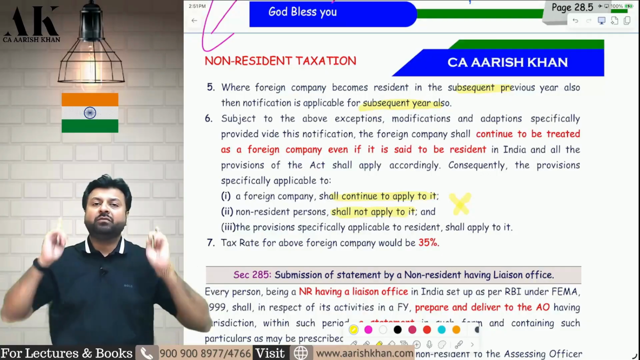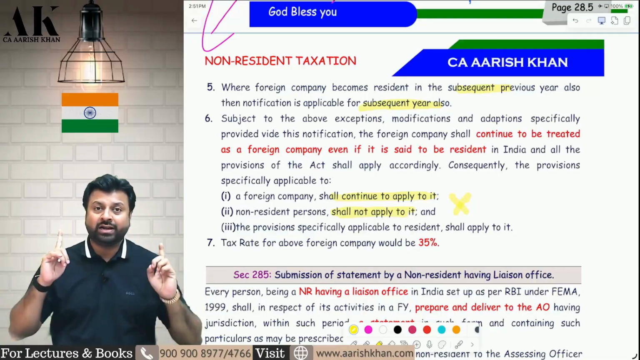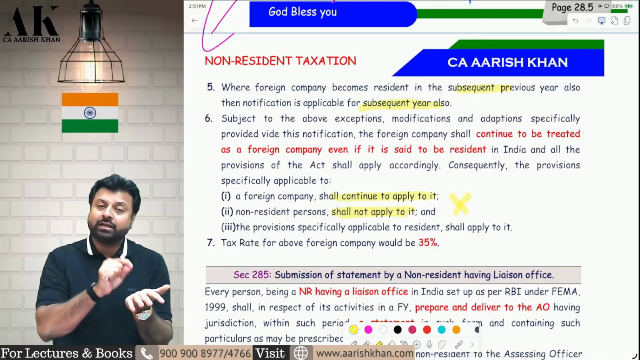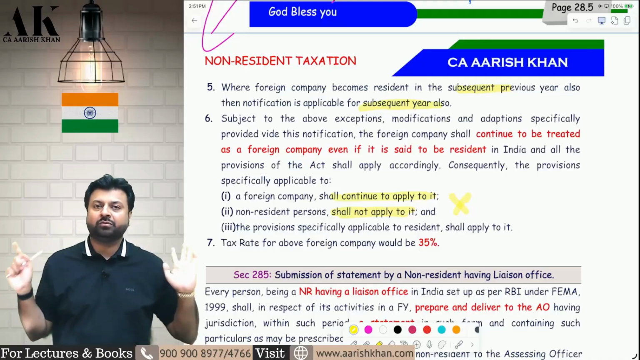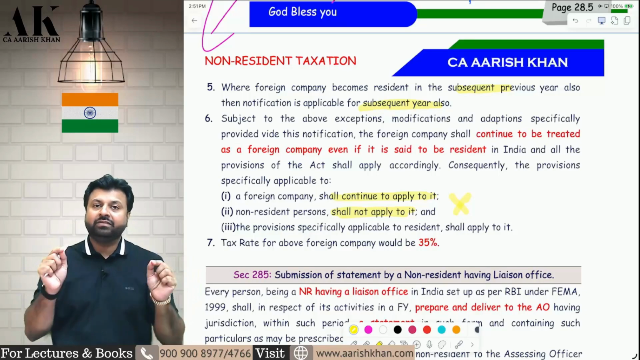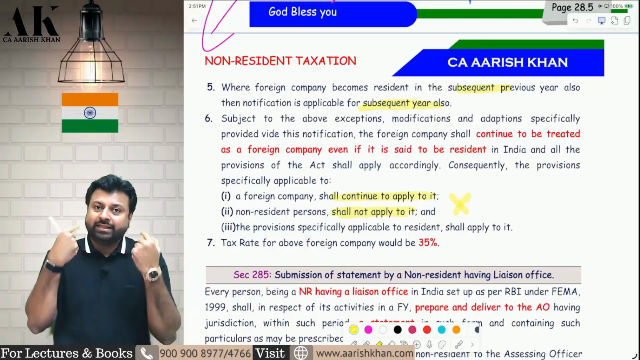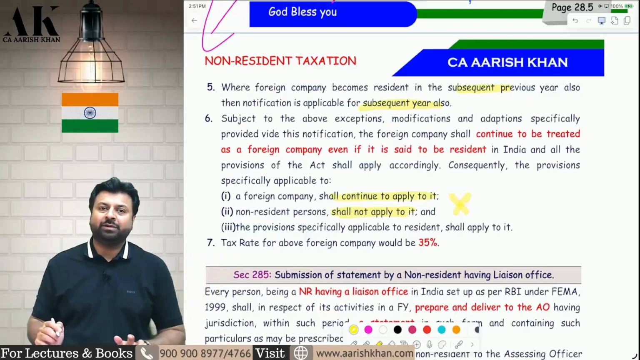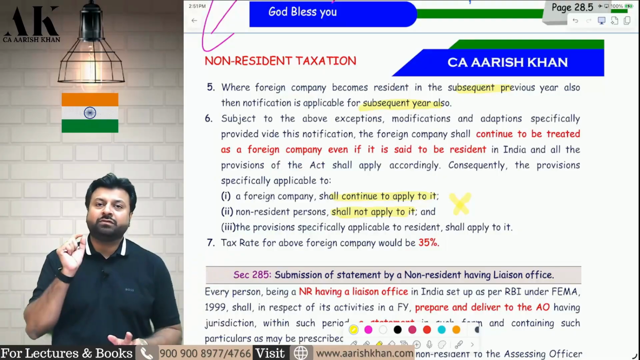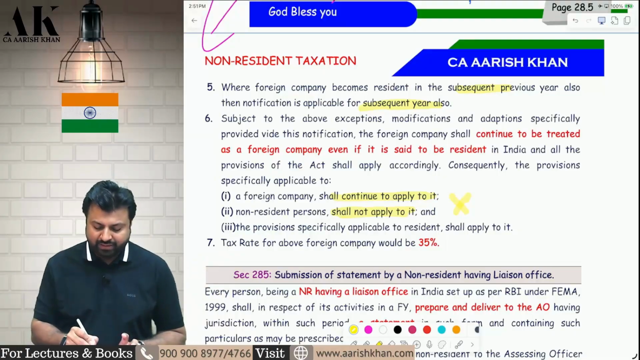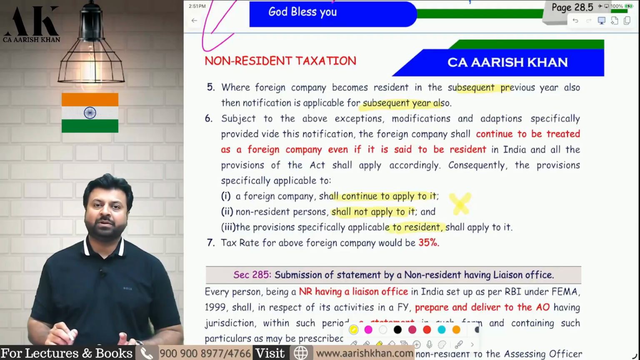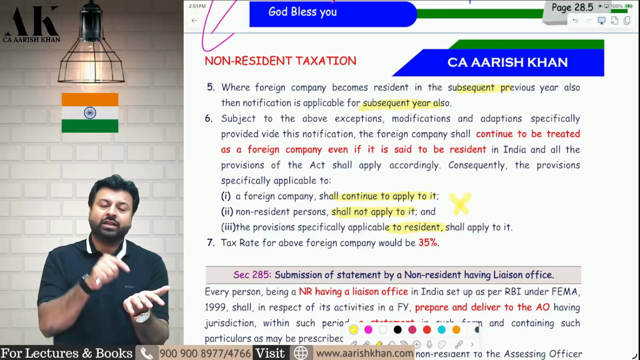So, in whichever provision in the entire income tax law only the words foreign company are written, you can continue to apply the provision to this particular company also. In whichever provision the word non-resident is exclusively written, then this company will not be eligible for that benefit. In whichever section the word resident is written, then this company will definitely be eligible for the benefit of that particular section because this is ultimately a resident. So wherever foreign company is written, you can enjoy the benefit.